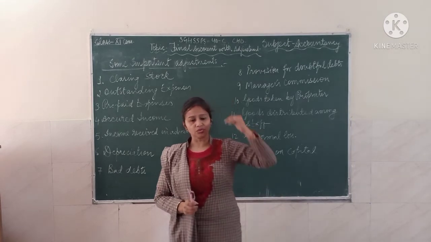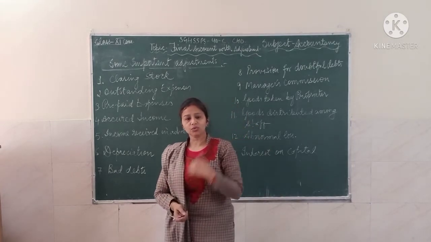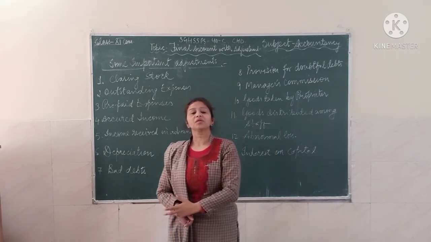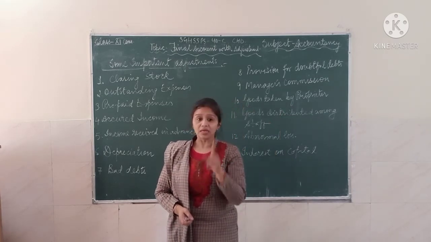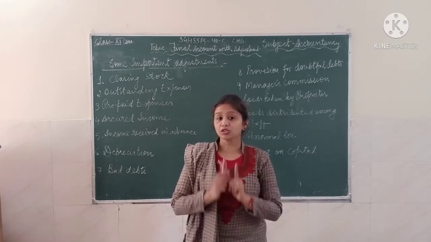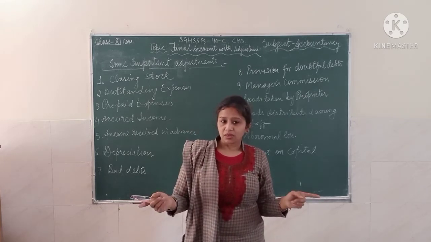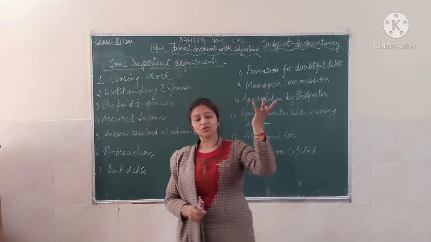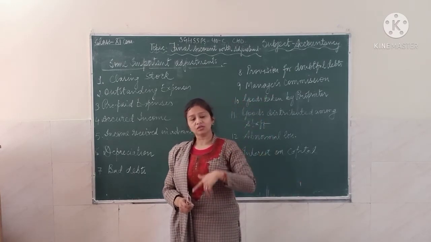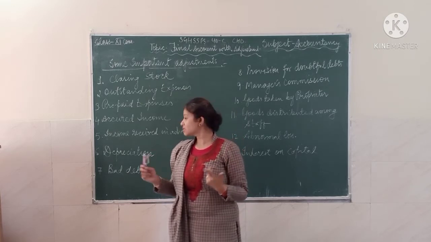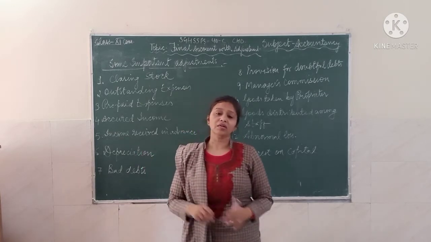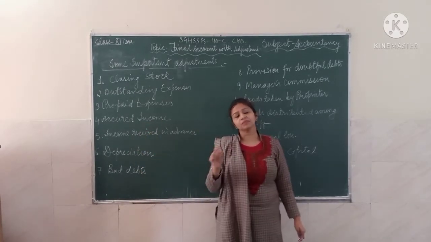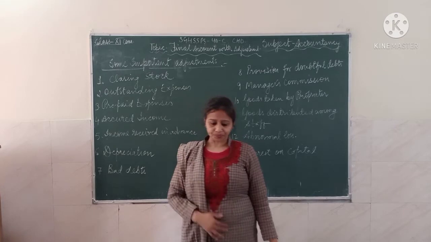Either it will go to the trading account and the balance sheet, or it will go to the profit and loss account and the balance sheet. It means when you are dealing with an adjustment item, it is actually going twice. It will hit two places: either trading or balance sheet, or P&L or balance sheet. You have to take care of that. Whatever you pick for the adjustment, it goes at least twice.